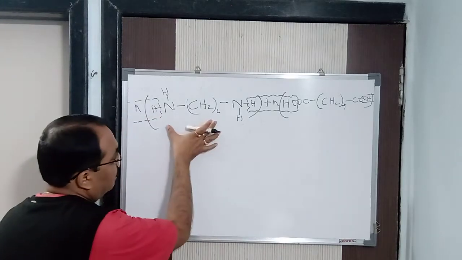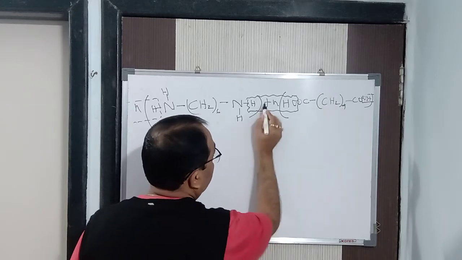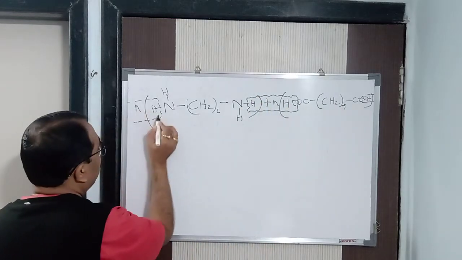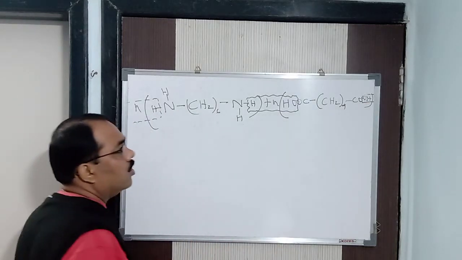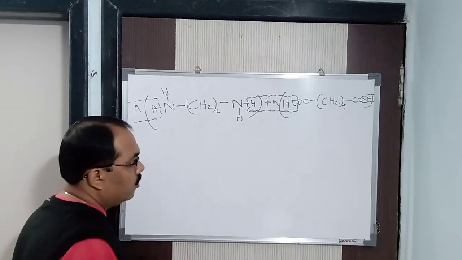Alright, so this is your hexamethylene diamine, this is your adipic acid. They react in this way, you can see here, one water molecule is removed, n molecules of water, from here NH and here that is OH. So in this way another n molecules of water are removed. So 2n molecules of water are removed to form what?